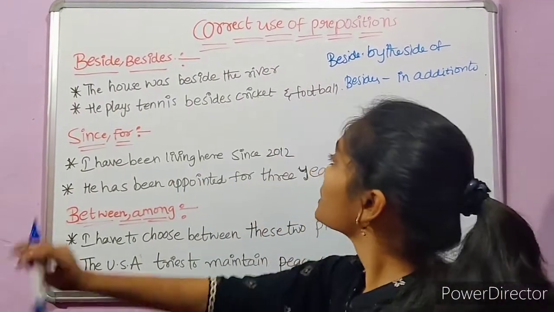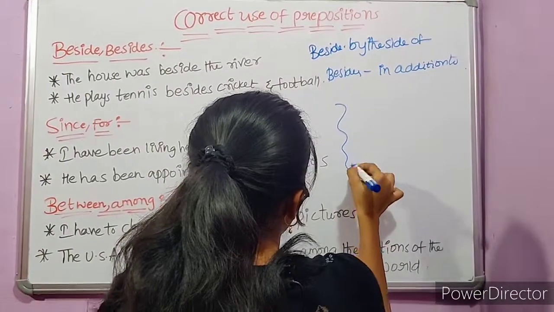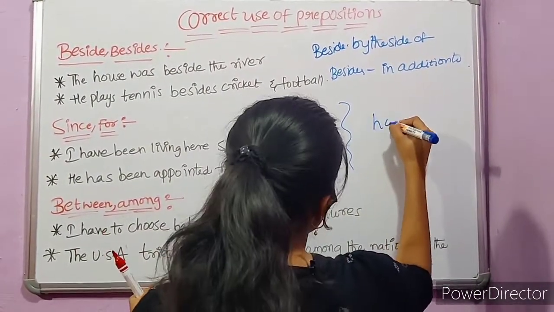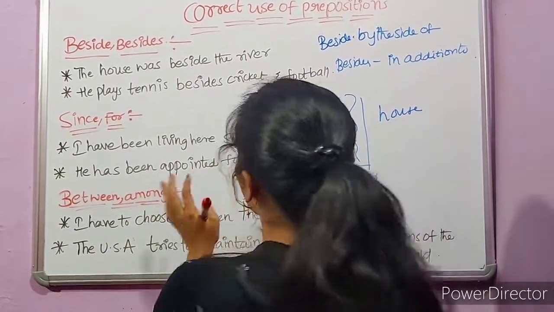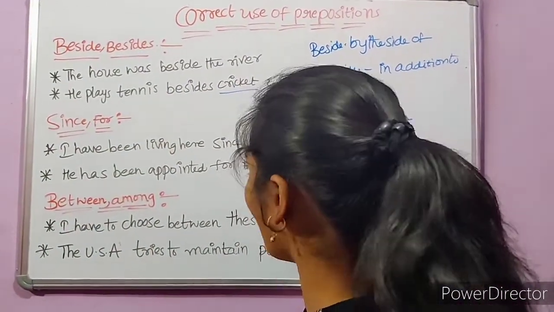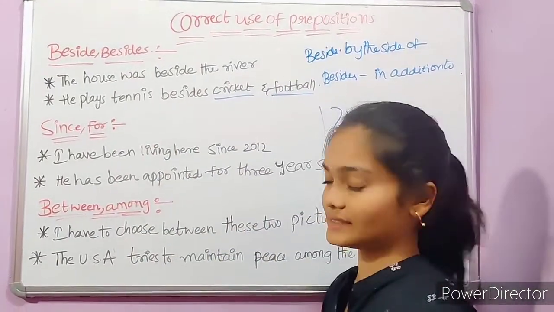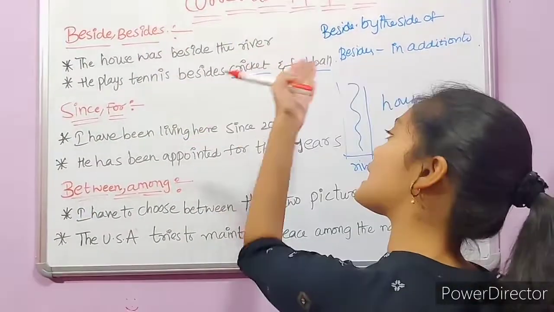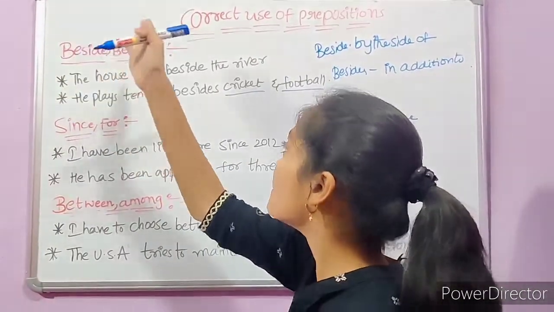For example, the house was beside the river. Here, if the river is flowing like this, just by the side of the river, a house is present, right? The house is present beside the river. Okay, he plays tennis besides cricket and football. That means in addition to cricket and football, he plays tennis, right? From this sentence, we can say that he plays tennis, cricket and football. This is the difference between the prepositions beside and besides.